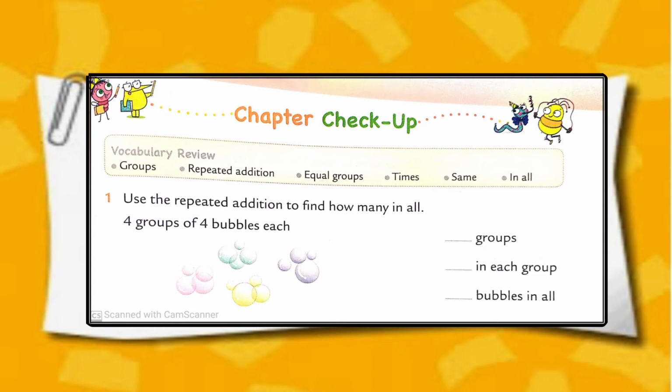Now write down 4 groups of 4 bubbles each. First of all, everyone complete your writing work. Now try to draw the bubbles you have seen on the screen, in the group of 4 bubbles in each.